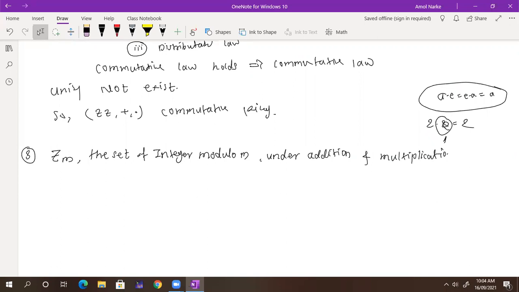When I talk about the operations on Zm, they are the modulo operations. Under addition and multiplication modulo m, is Zm a ring, or a commutative ring, or a commutative ring with unity?